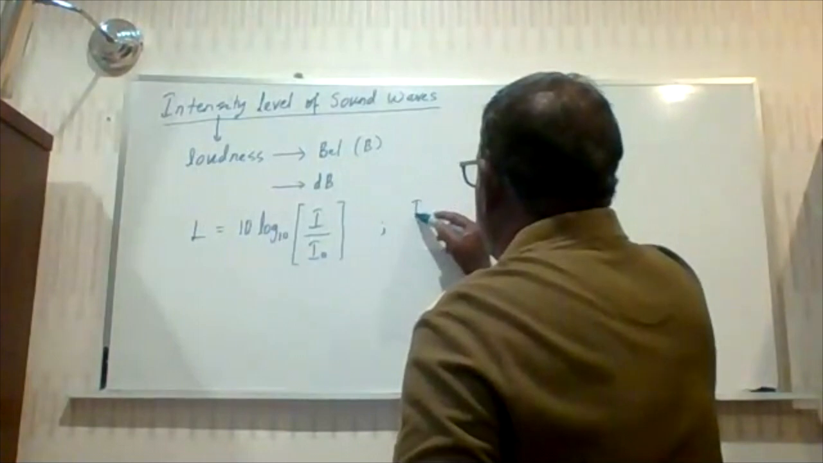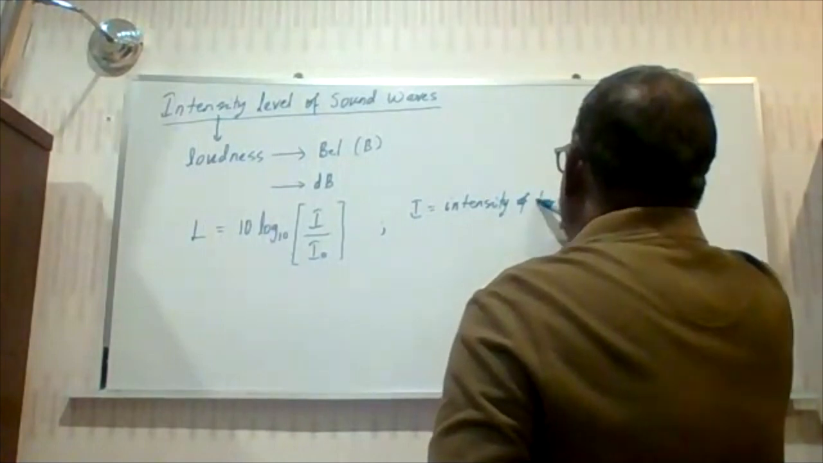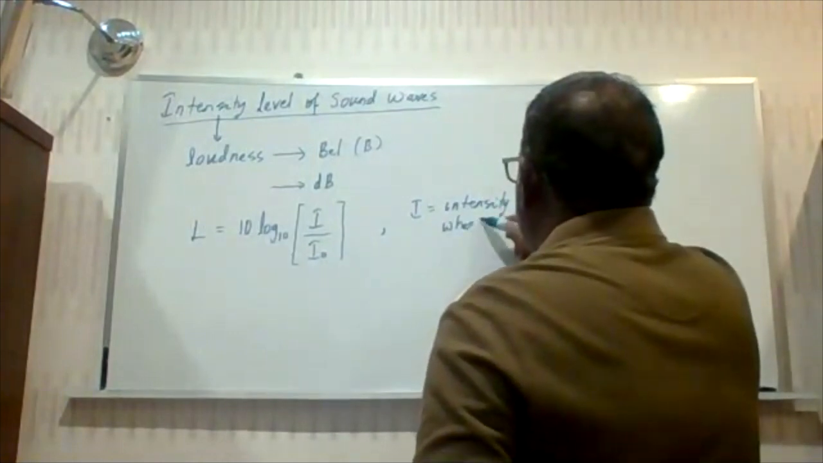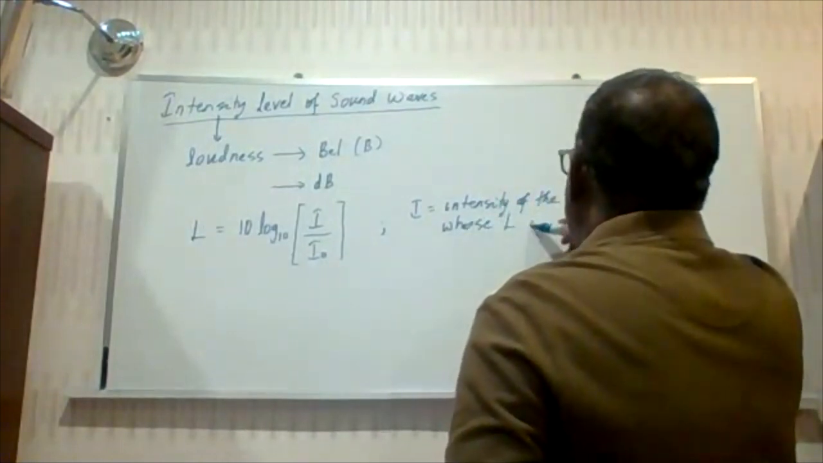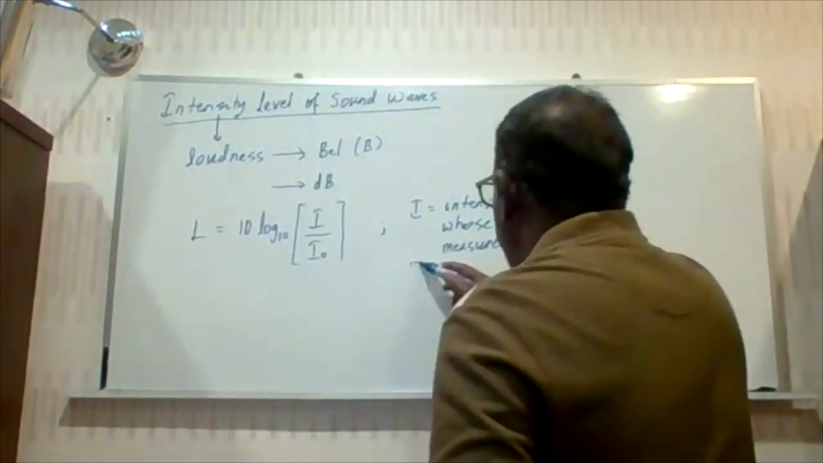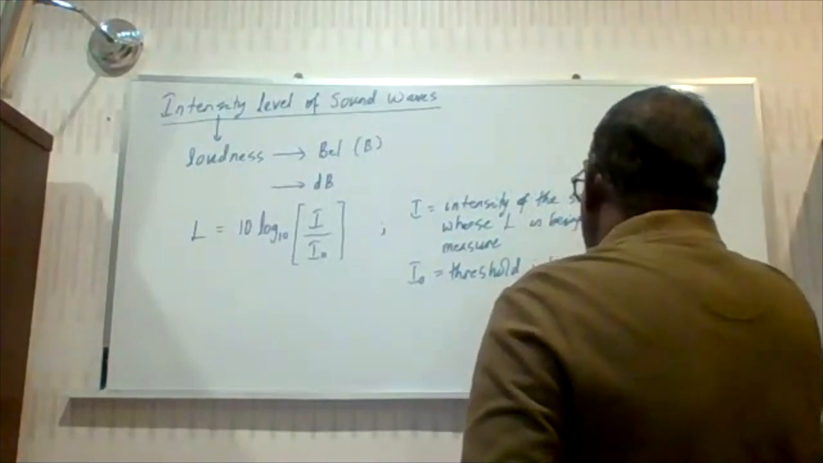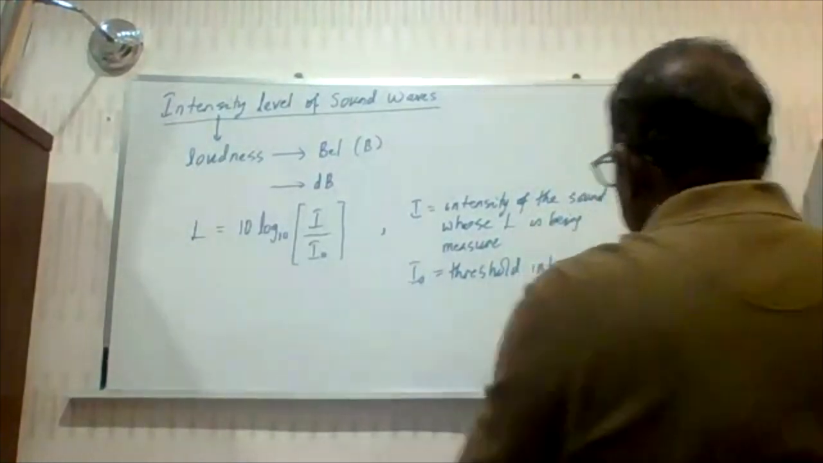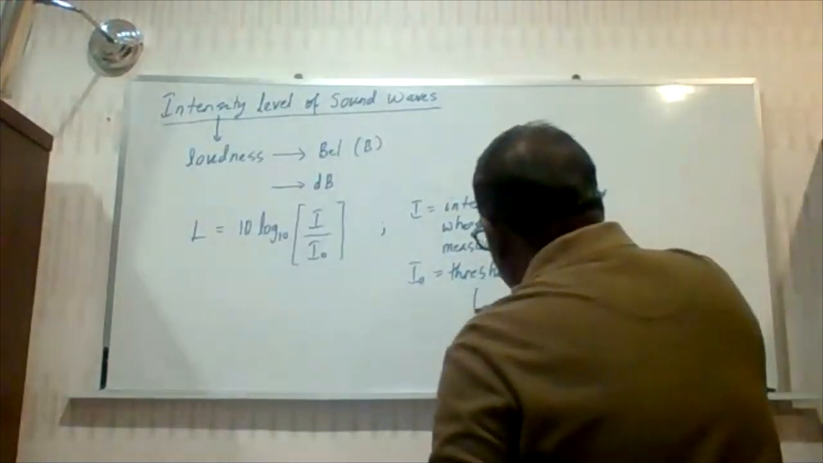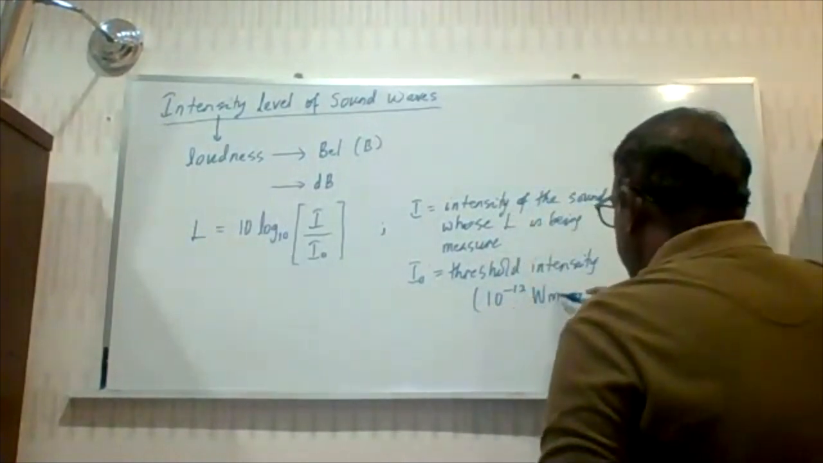Here, let me specify that I is the intensity of the sound whose intensity level is being measured, and I naught is the threshold intensity. This value will be given to you for the calculation of intensity level. Normally it is equivalent to 10 to the power of minus 10, with the unit watt per unit cross-sectional area.